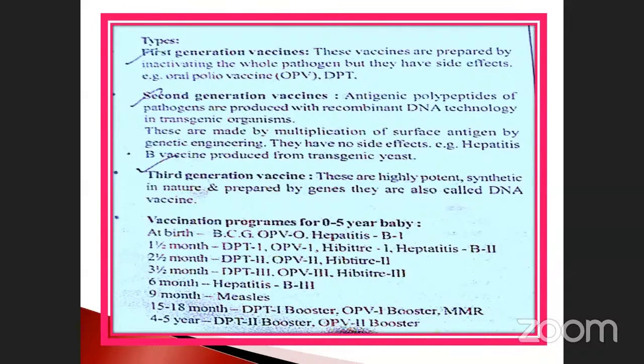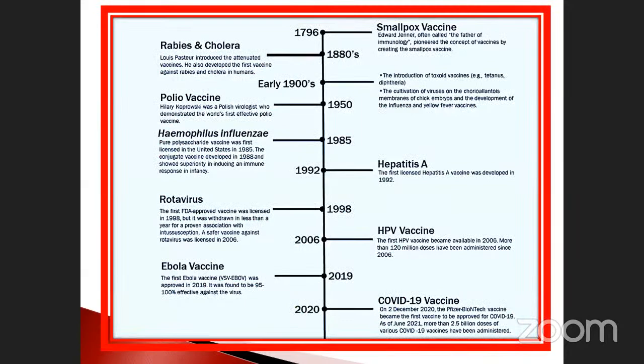So already we discussed these things from birth onwards, how they provide the immunization process, how the immunological process is developed, and how the immune system and its properties are enhanced. Okay, see: at birth, 6 months, 9 months, 15 to 18 months, 1.5 years, 2.5 years, 3.5 years, and 4 to 5 years. What are the things we are using nowadays? COVID first, second, and also booster, like that we are using, isn't it?